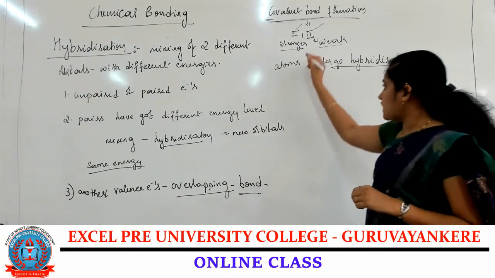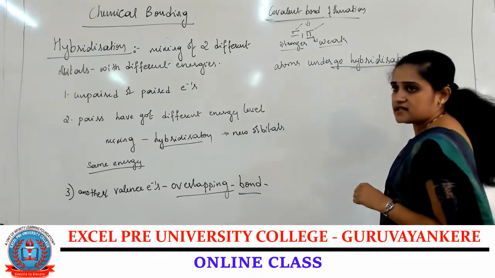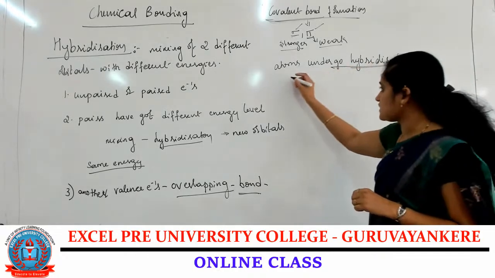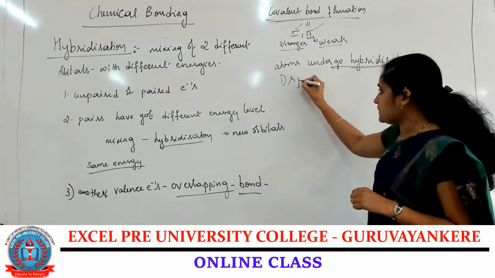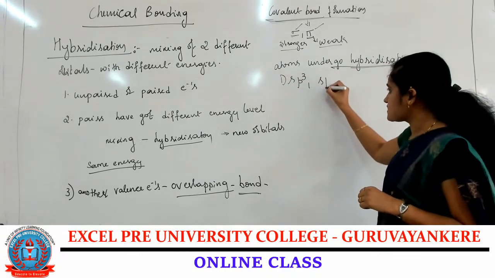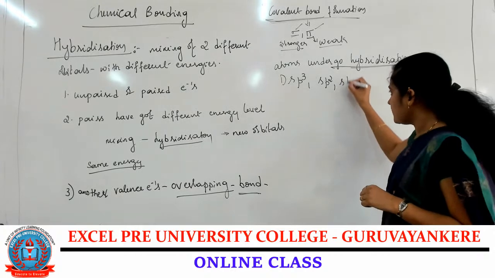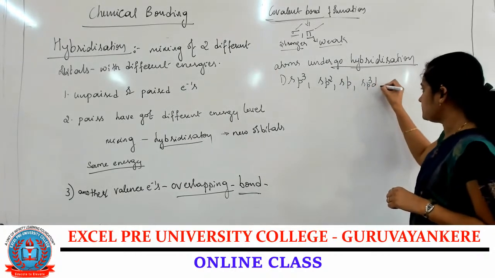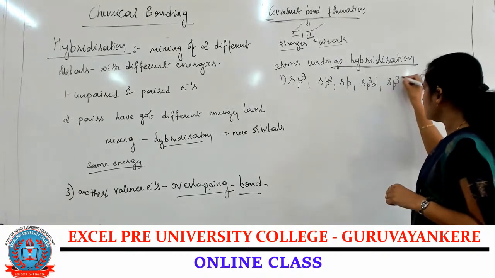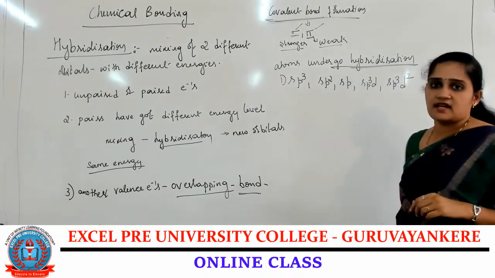Now, depending upon the hybridization, the types of hybridization are sp3 hybridization, sp2 hybridization, sp hybridization, sp3d hybridization, and sp3d2 hybridization.